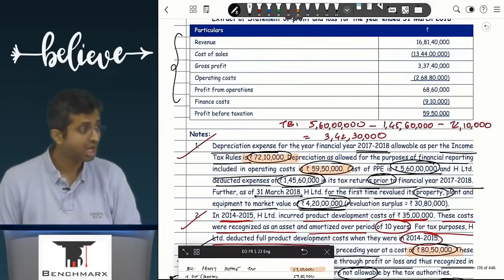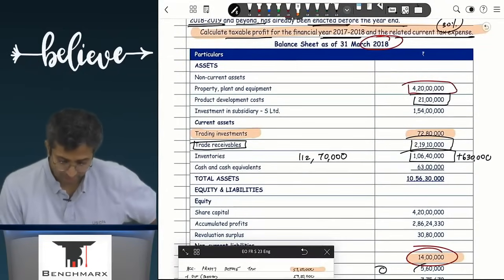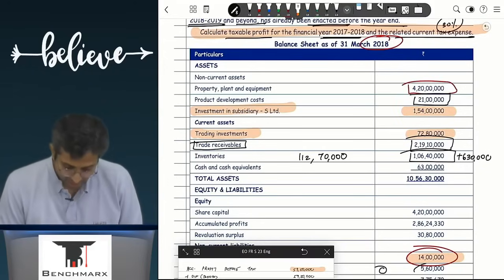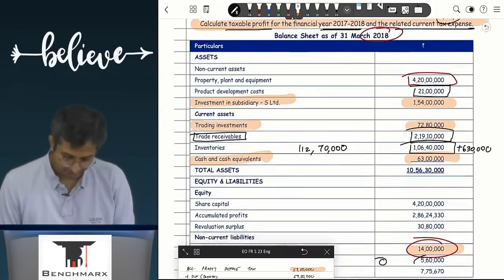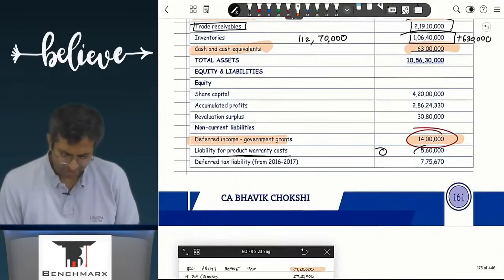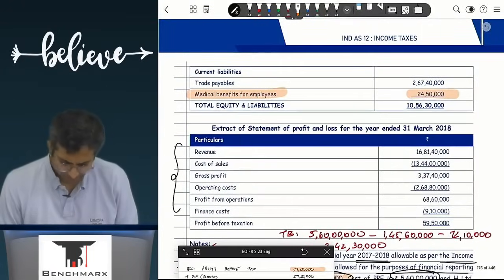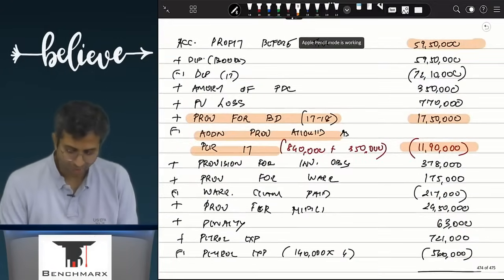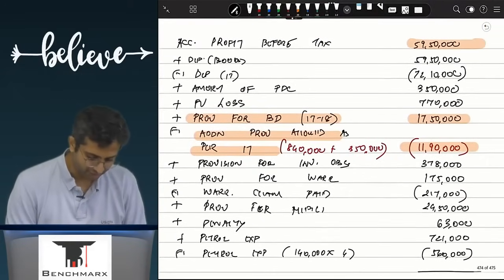And as a result, this should ideally give me my working. But agar main poora balance sheet dekhoon, I've taken most of the items, but not all of them. Like investment in subsidiary, koi adjustment hi nahi tha. Then carrying value tax base has to be the same. Similarly, cash, koi adjustment hi nahi hai. Carrying value tax base has to be the same. Share capital, accumulated profits, revaluation, etc. There's some deferred tax liability and everything. Trade payables, carrying value tax base will be the same, and that is it. So if all is well, you will calculate and find 5950.